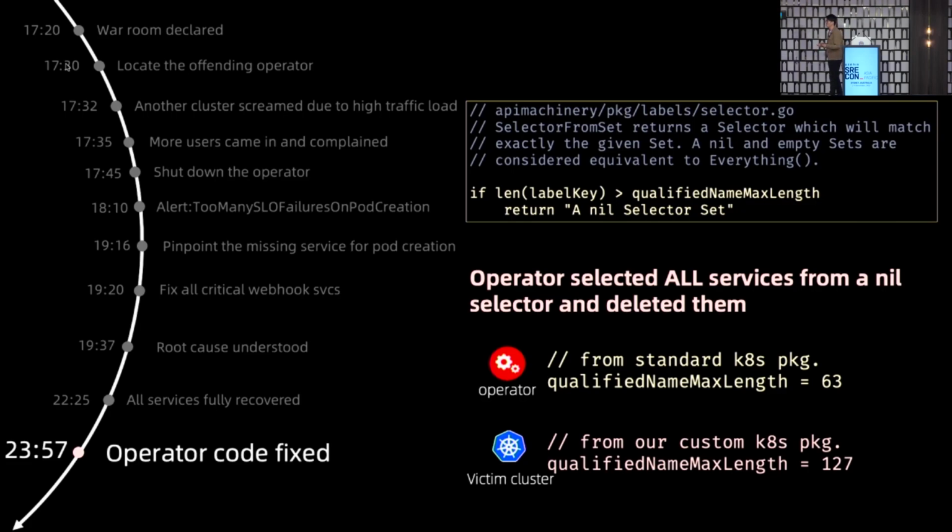So probably there was a bug. The operator selected all the services from a nil selector and deleted them. Why? It was selecting from a nil selector because, according to the Kubernetes label selector package implementation, there is a predefined maximum length on the label key. That length was set to 63 for the standard Kubernetes package. However, we customized it to be 127 in our cluster setup, but the operator was still using the standard library version.